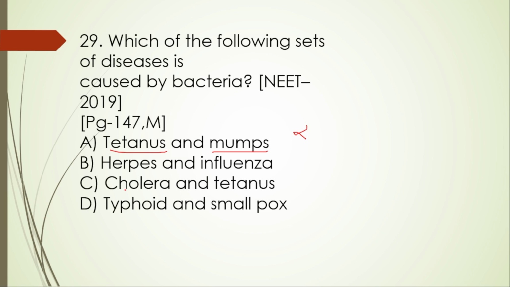Cholera and tetanus, yes, this one is right, because cholera is caused by the bacterium Vibrio cholerae and tetanus is caused by the bacterium Clostridium tetani. So these two are the right ones. And whereas typhoid and smallpox, typhoid is by the bacteria Salmonella typhi, whereas smallpox is by a virus, not by bacteria. So we will go with option C.